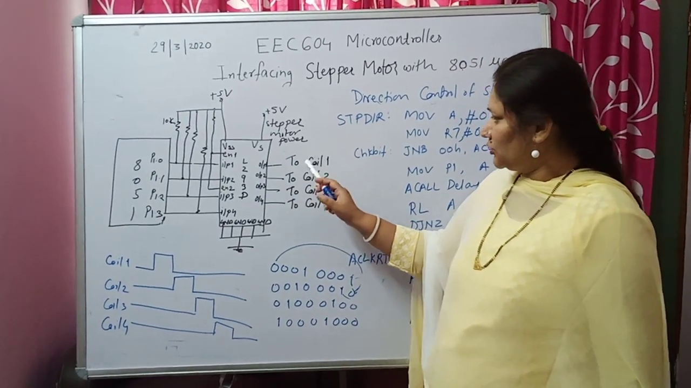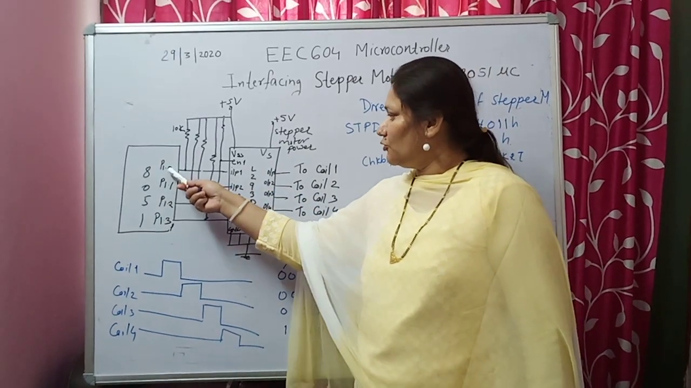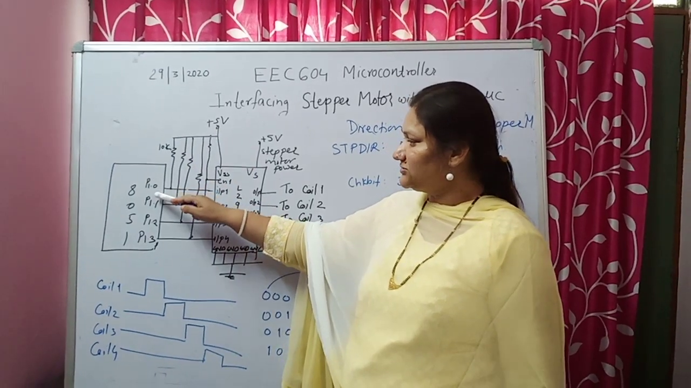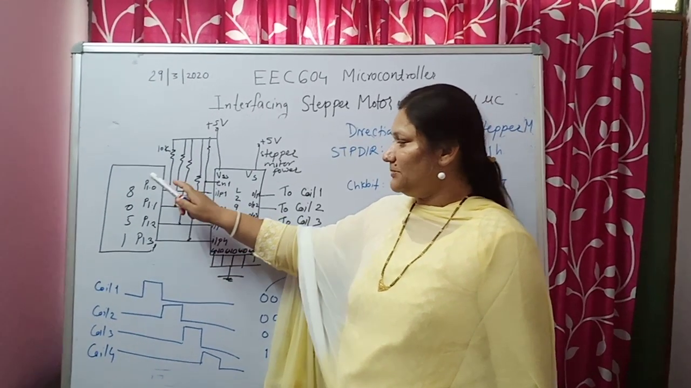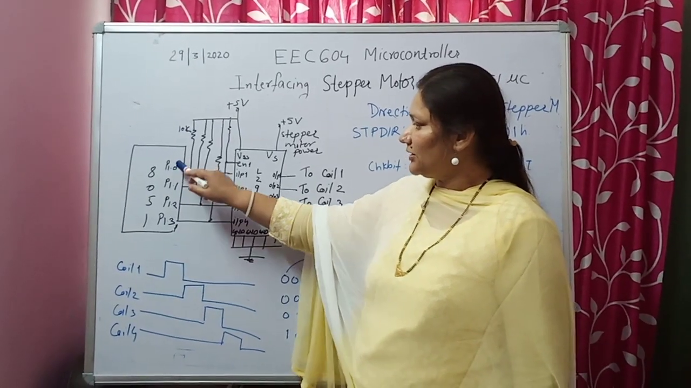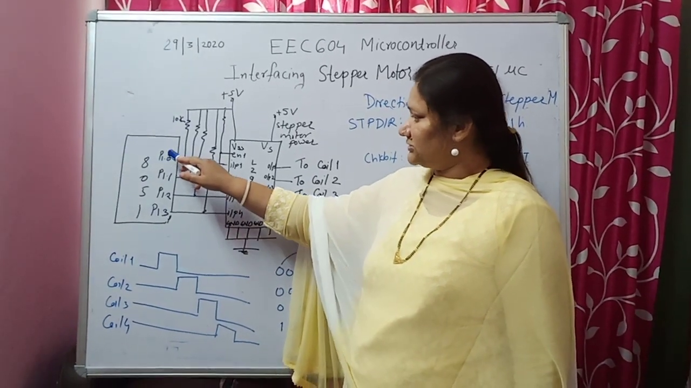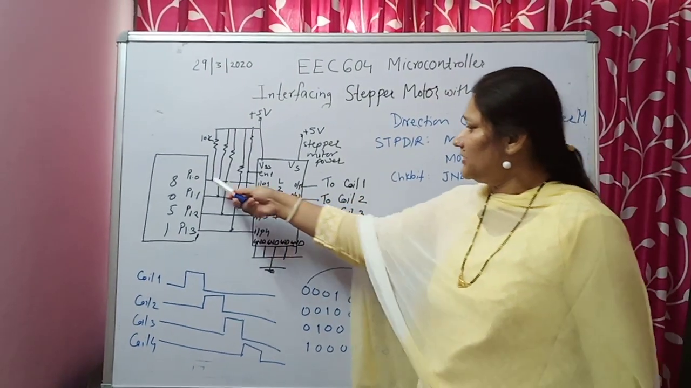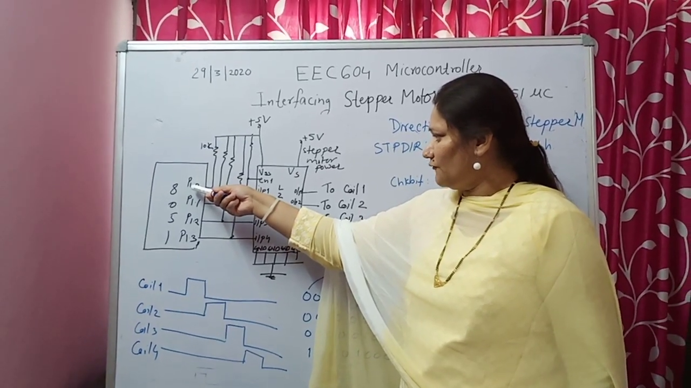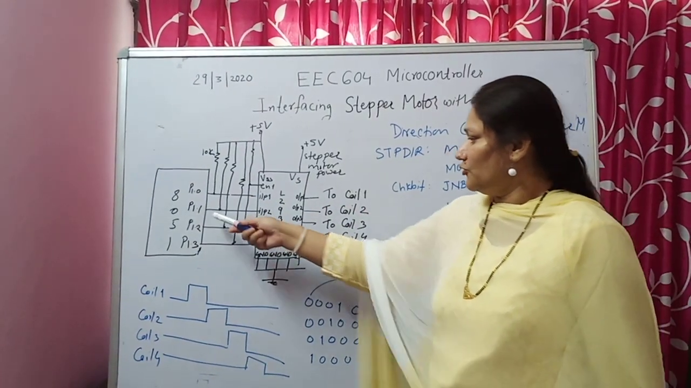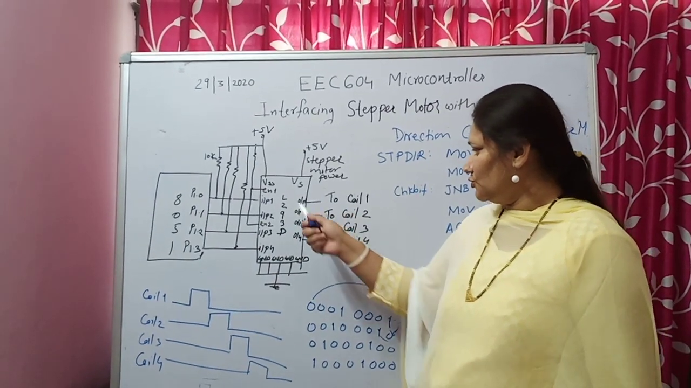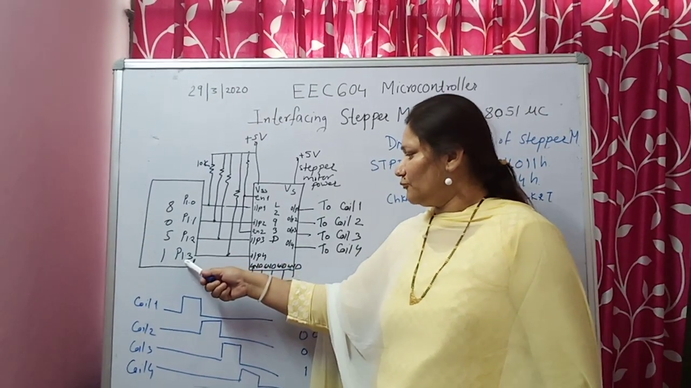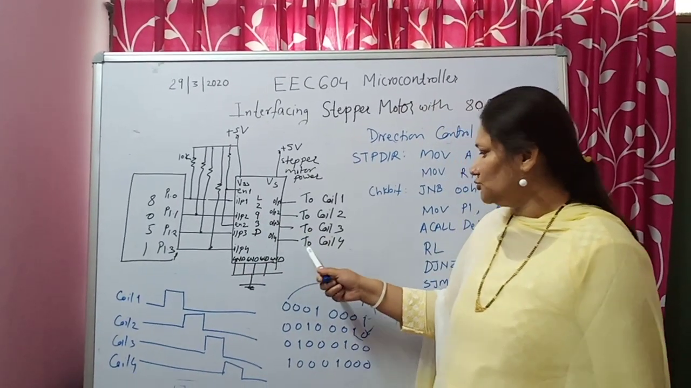So whatever we want to give for coil 1 should be given at port 1.0. We are using port 1, but you can use any port. Last time also we discussed that any port and any pins can be used, but just to make the program easier we are using consecutive pins: 1.0, 1.1, 1.2 and 1.3. Whatever we apply over port 1.0 will go to coil 1. Port 1.1 is connected to coil 2 through L293D. Port 1.2 is connected to coil 3, and port 1.3 is connected through L293D to coil 4.